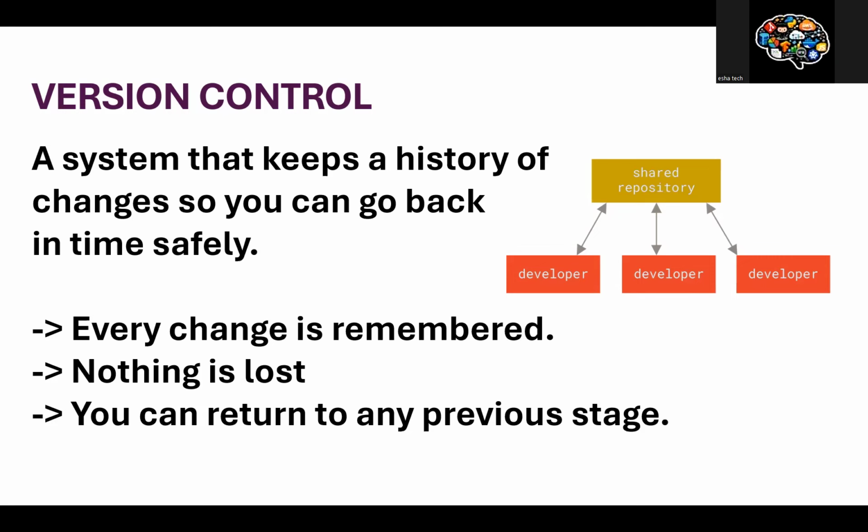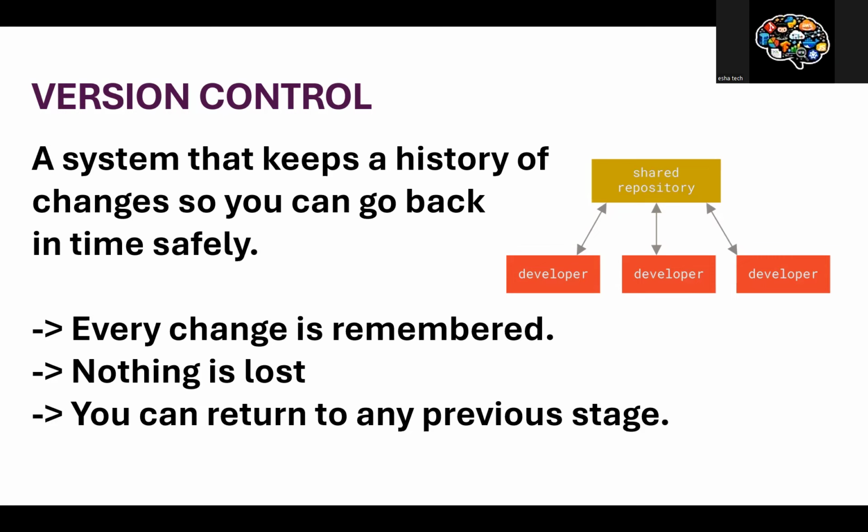So first we will understand on a basic note, what is version control. A version control system is a system which keeps all the history of the changes made by the developer. And also, if in case I wanted to go back to the previous version, I can go back safely, which means that all the versions of the code will be recorded simultaneously, and we can switch back to the previous one if required. So this is called version control, right?